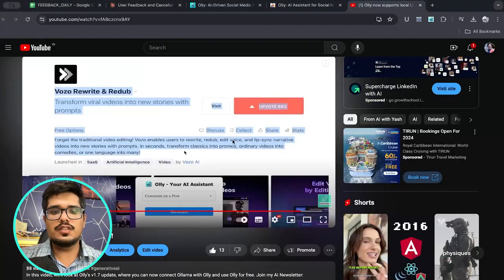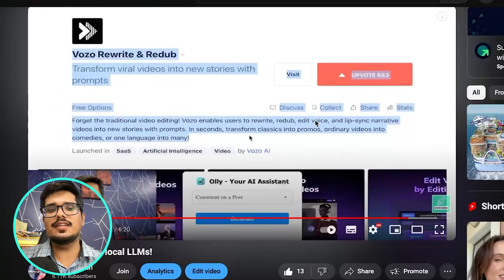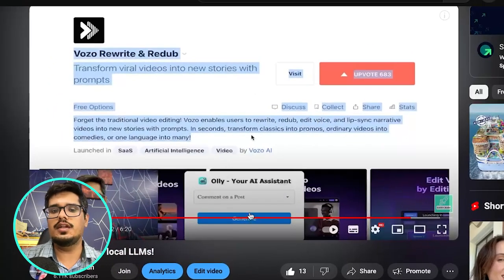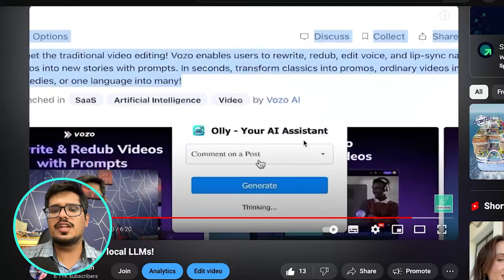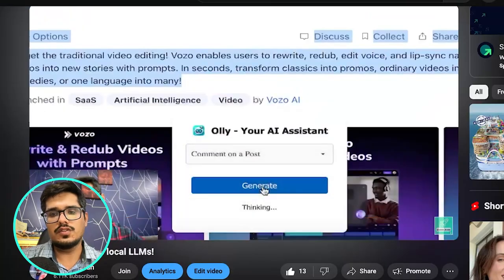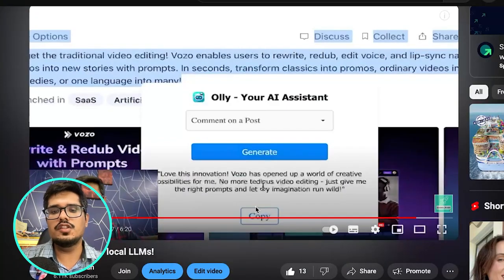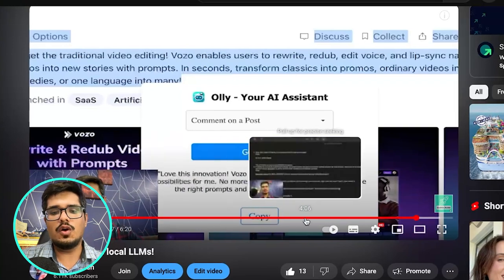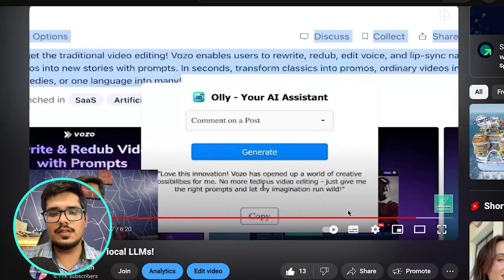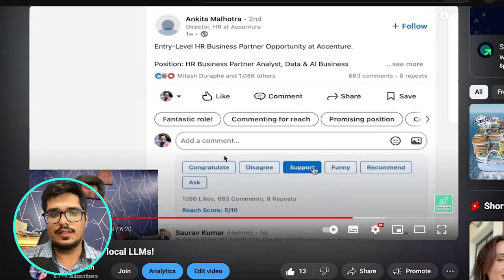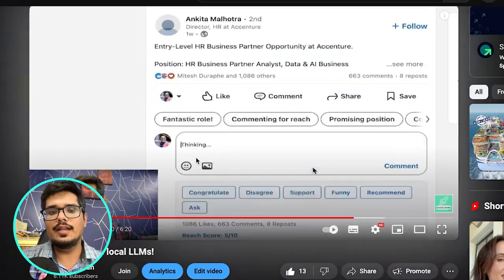So how Olly works is if you go to any website or social media website in this scenario and you select the text on that website, you would see a small pop-up that comes out like this, which allows you to generate comments, summarize a post, and so on and so forth. The comment is generated here, which you would then copy and paste in the comment box. And for certain websites, we also enable you to use panels like this on, let's say, LinkedIn in this scenario, right? Where you just click on a button and the comment is automatically added inside of the comment box as you see here right now.